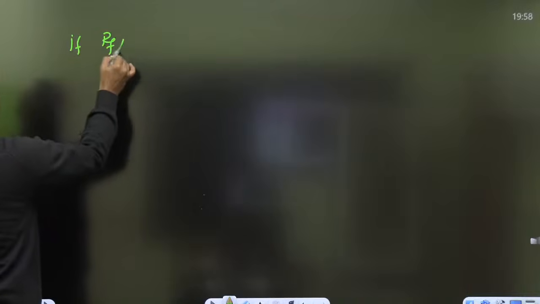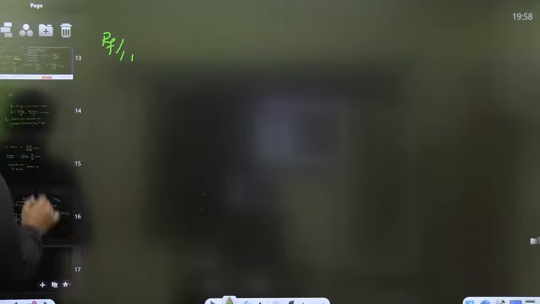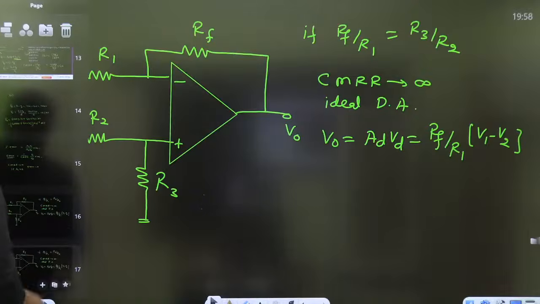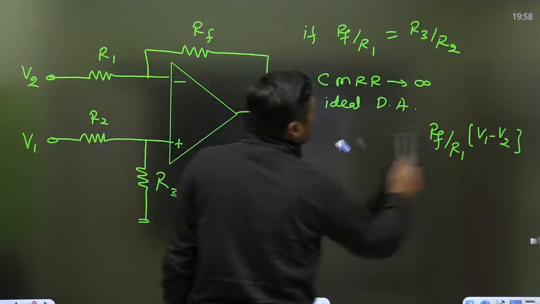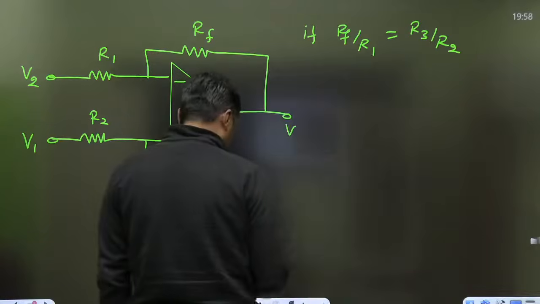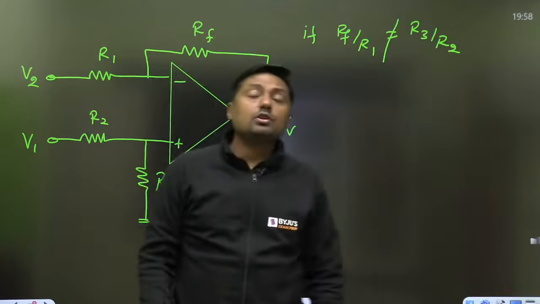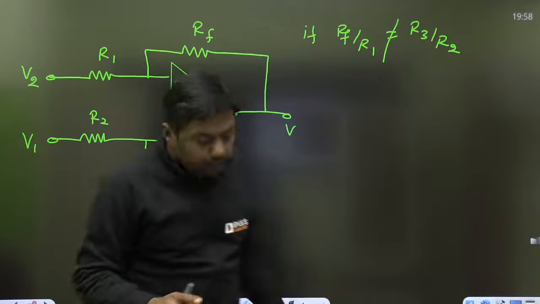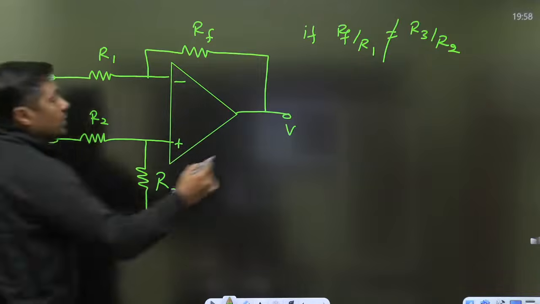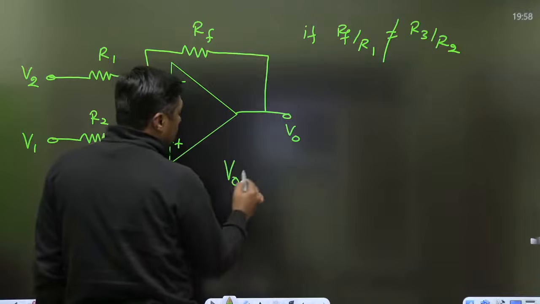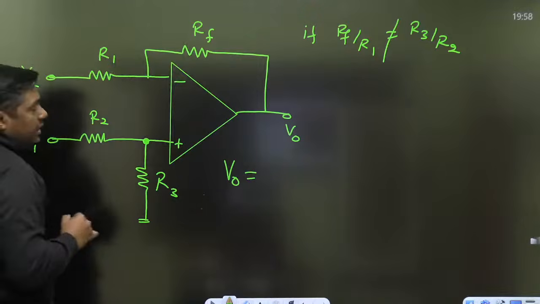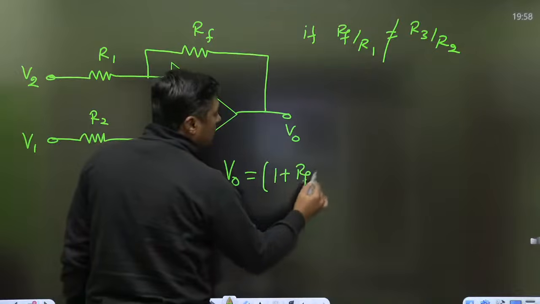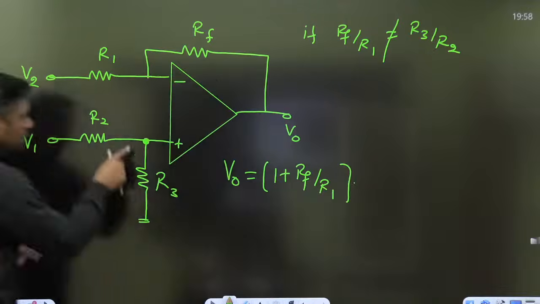Okay. If RF by R1 is not equal to R3 by R2, then we cannot directly write the output; we use the superposition theorem. We write the voltage at this point, multiplied with the gain, 1 plus RF by R1, into the voltage at this point.